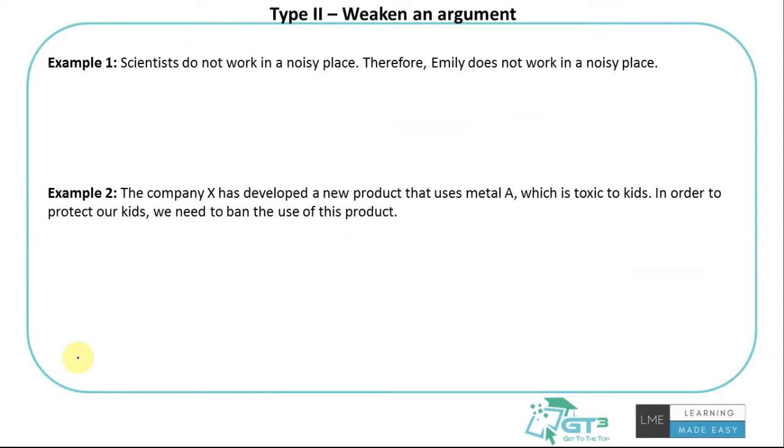Let's look at weakening an argument, right? Again, the same thing as what we said. We need an additional point which will be negative, basically one that counters the core argument of the author, which does not agree with the core argument made by the author. It counters the argument made by the author, right? It should weaken that. It should rather prove him wrong or make his statement less strong, weakened, etc.